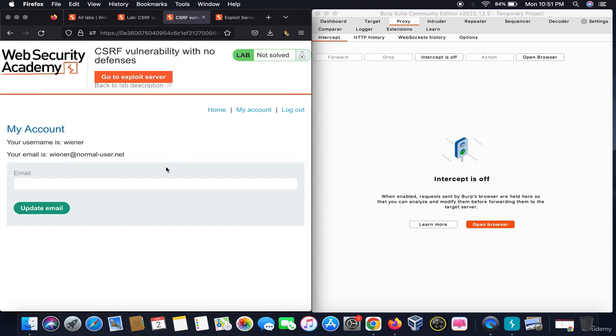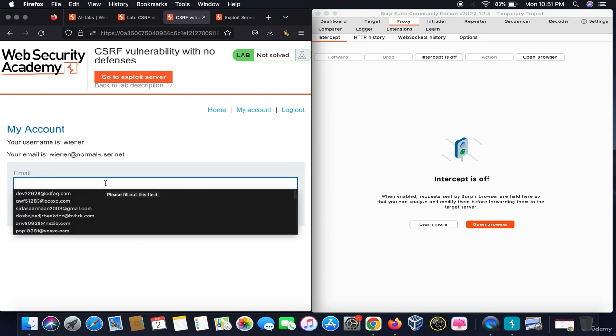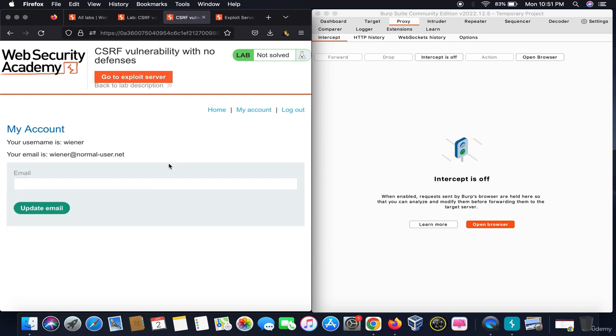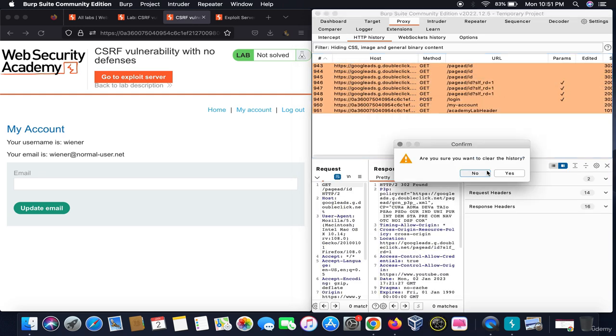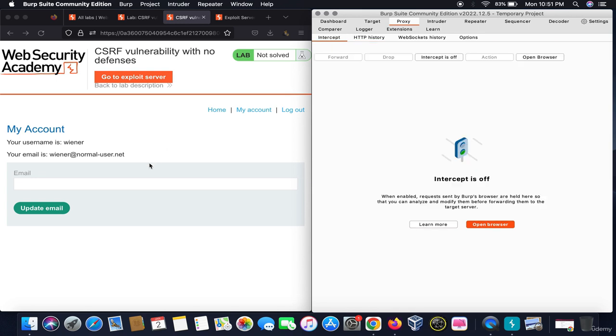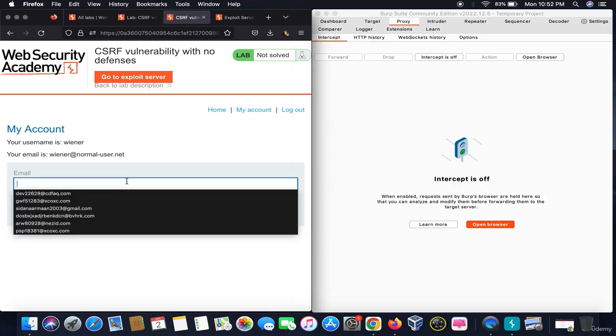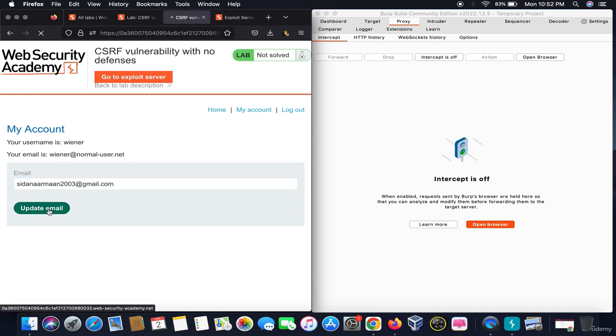So as I've already told you, for the CSRF vulnerability to work, we have to find a function which updates the info or initiates some transaction or initiates a response from the web server. So before testing this, I would clear everything out here so that we can see the request which forces the web server to do the change. I want the email to be changed to mine. See, I clicked on update email and it's done.